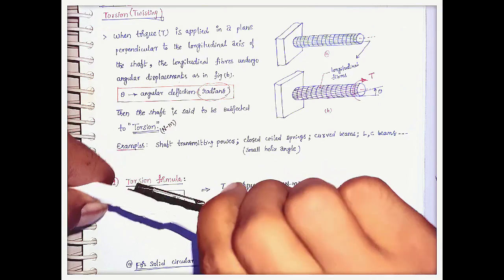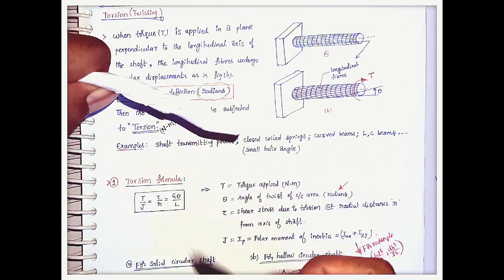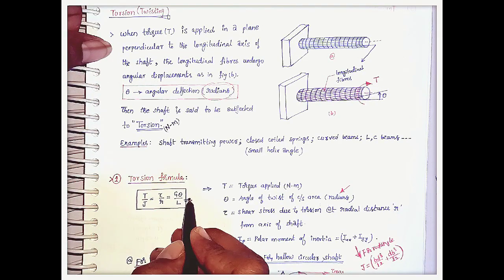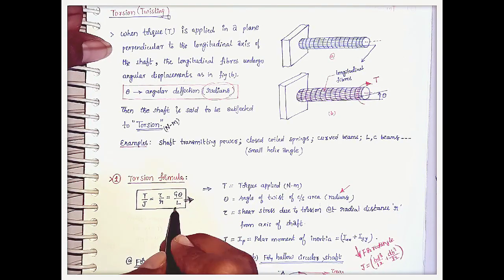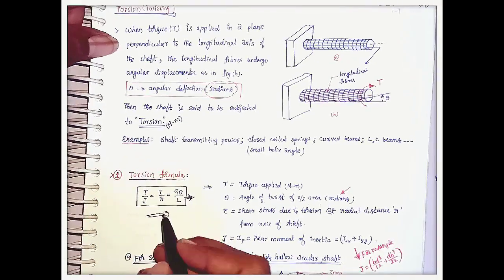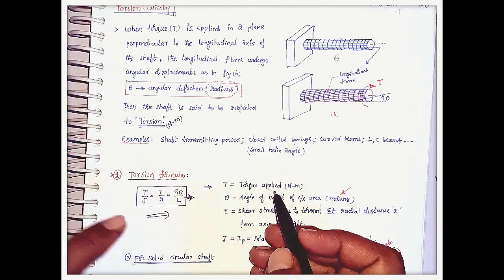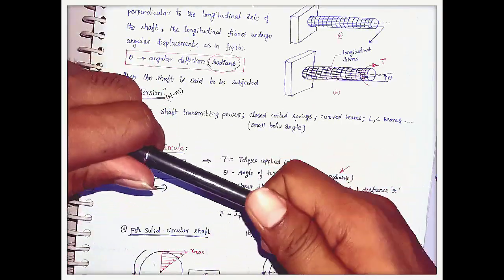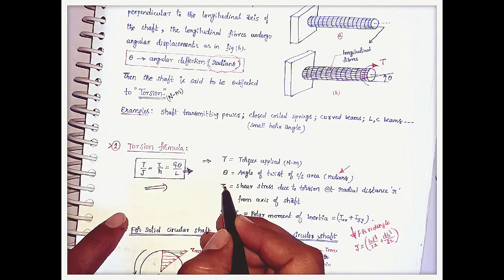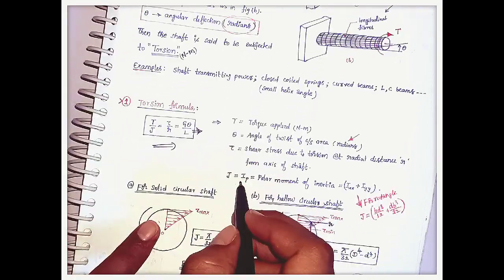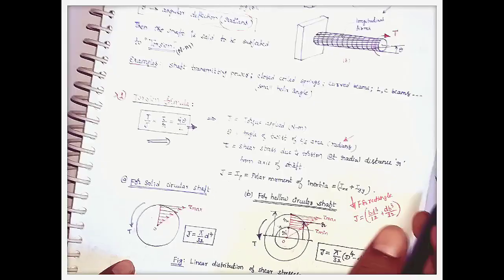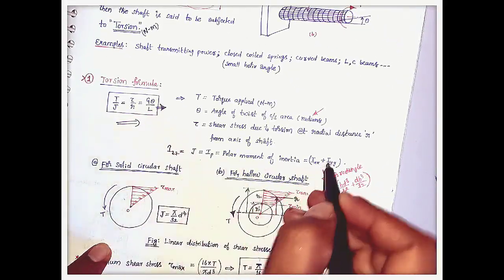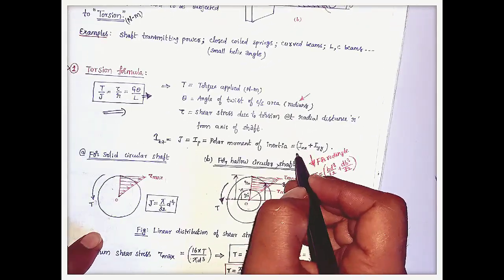Okay, with the help of this concept, they gave one derivation here. T by J equal to tau by R is equal to G theta by L. This is a very, very important formula. Based upon this formula only they are asking questions every year in the GATE exam. Here T is the torque applied on the beam, and theta is how much angle the beam is twisted. Okay, this is the theta, and this is how shear stress is developed on the beam, and J is the polar moment of inertia here. This polar moment of inertia is nothing but the moment of inertia about the z axis, that is the sum of the moment of inertia of x axis and y axis.